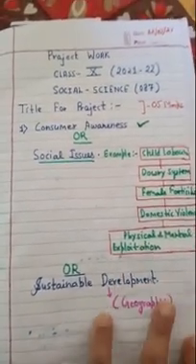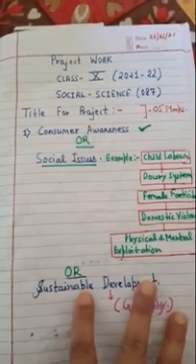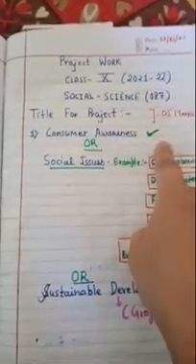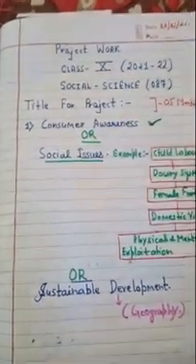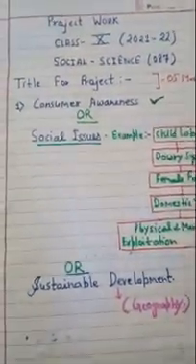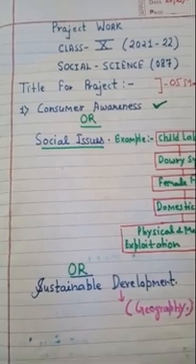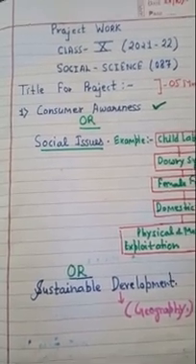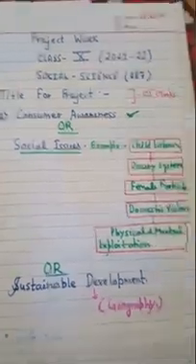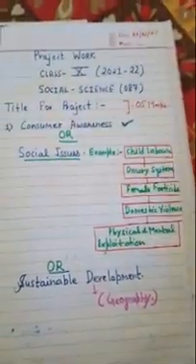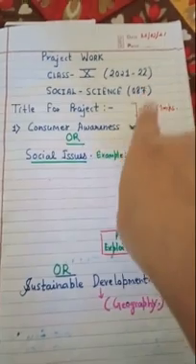In the video I have explained one topic, consumer awareness. You have to follow certain steps, which will be the same, and the content will be different. You know the first page, the second page, conclusion, bibliography, certificate should be there, about content also, but you are free to select any one of them. I have taken consumer awareness.